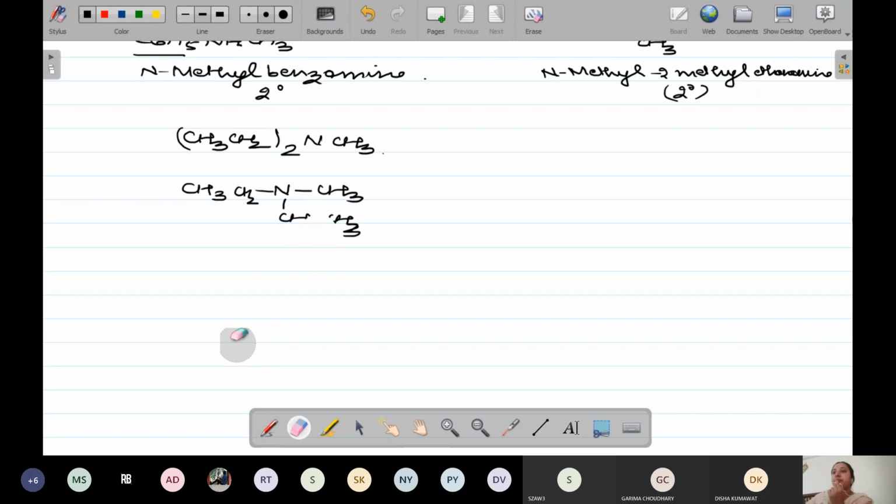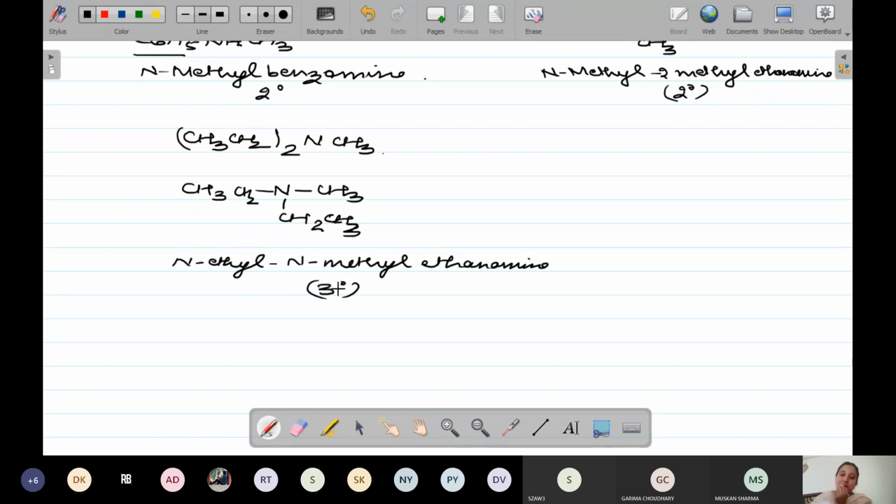Now tell me. N-ethyl, N-methyl ethanamine. And it will be your 3 degree because 3 carbon atoms are attached.